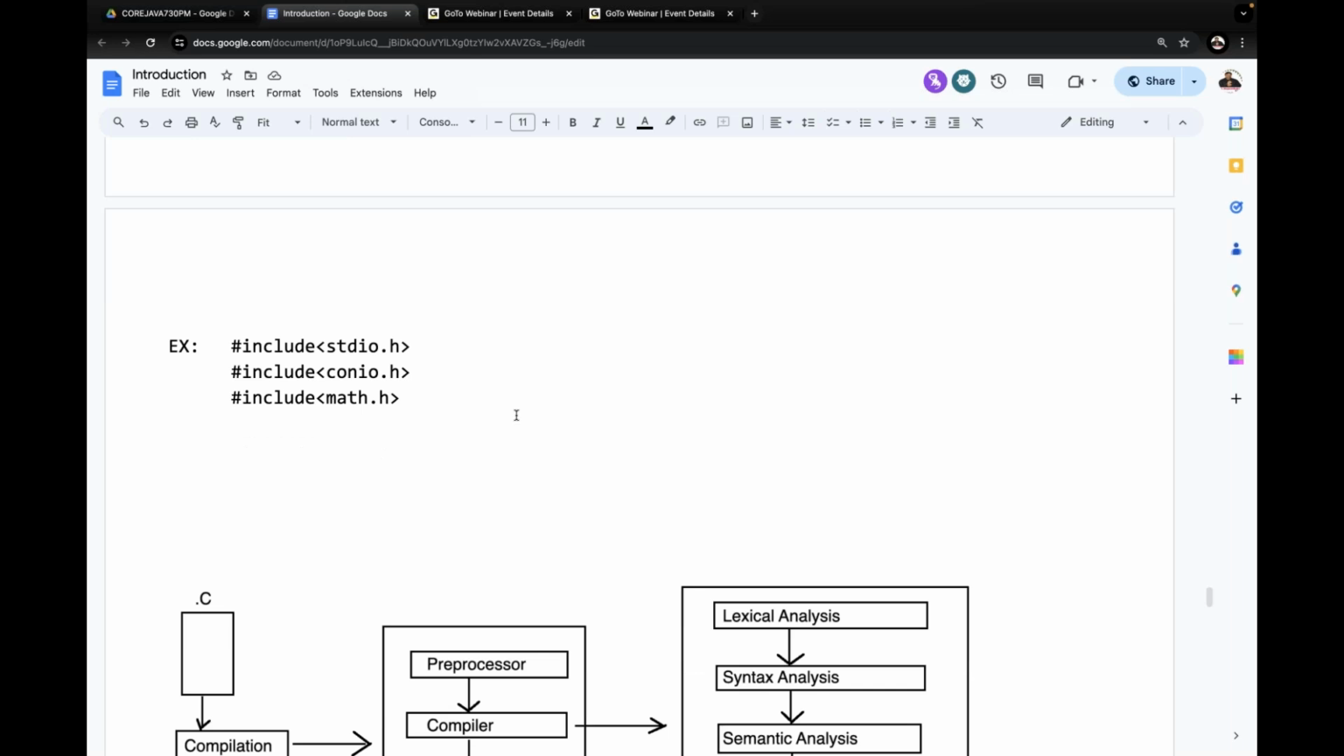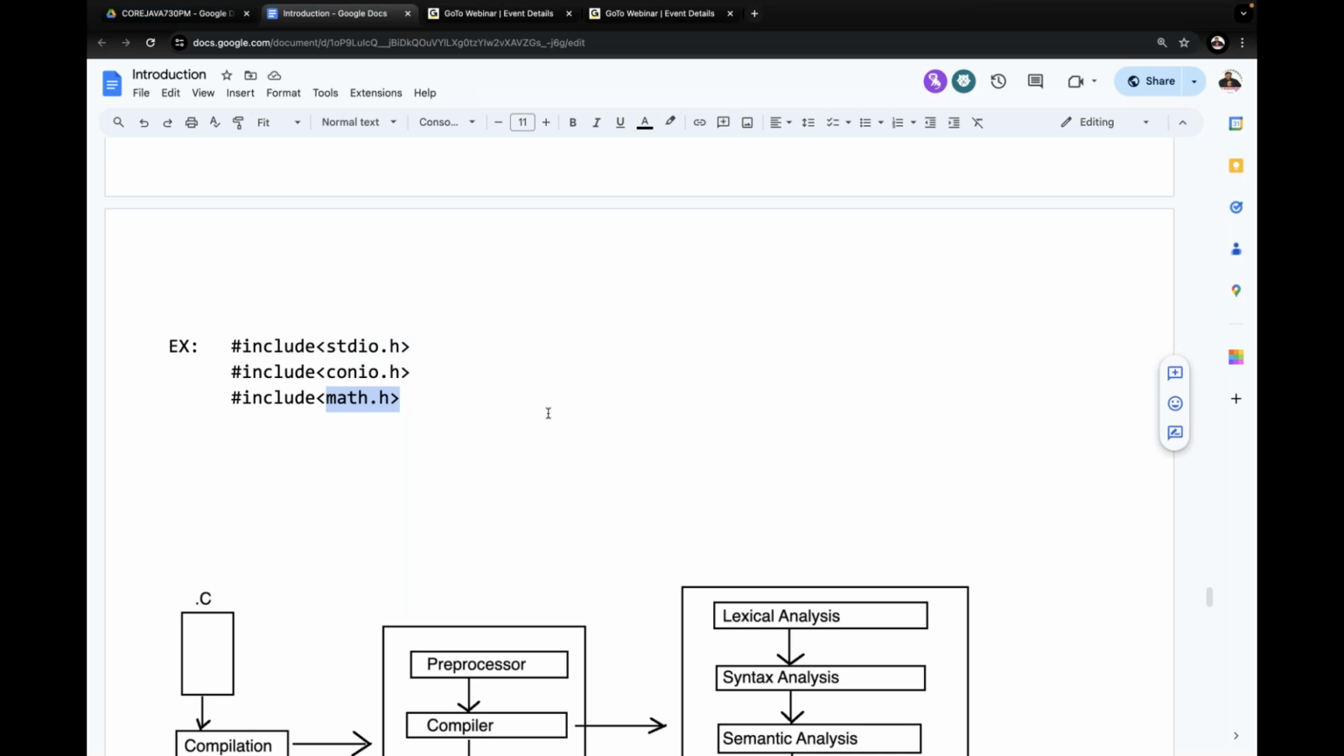I prepared a C program, a .c file. Inside the C program, I have written all the hash include statements like this. I compiled my C program. When I compile my C program, the preprocessor will recognize all the hash include statements. Who will recognize them? The preprocessor will recognize all the hash include statements, and it will take the provided header file names.